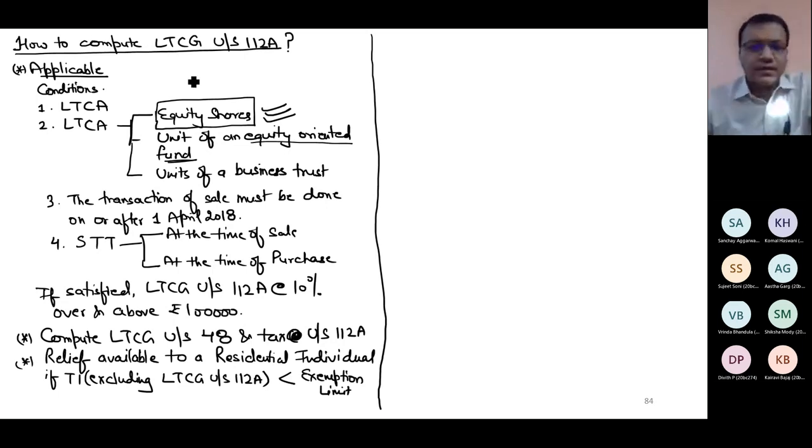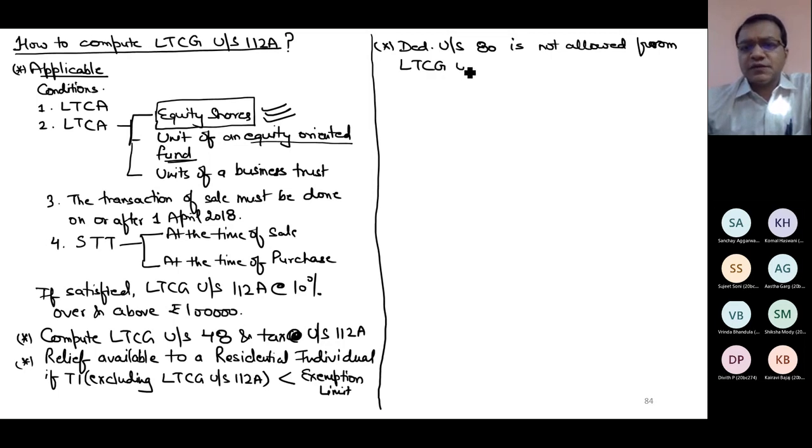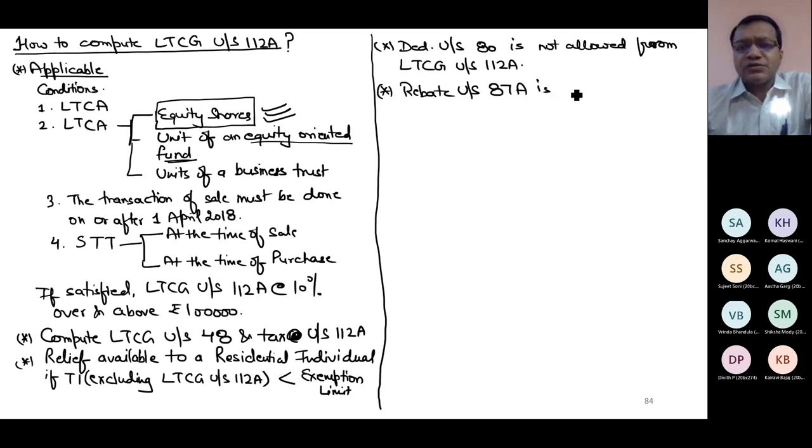Here also no deduction of section 80 is allowed from LTCG, if that is taxed under section 112A, you can't give any deduction. One point which is new, which was not there in section 112, is rebate under 87A is also not allowed.